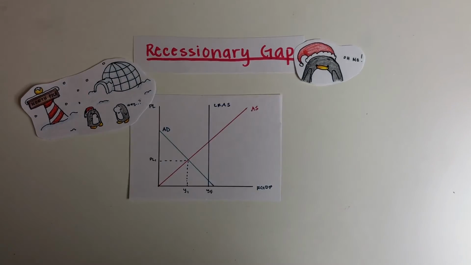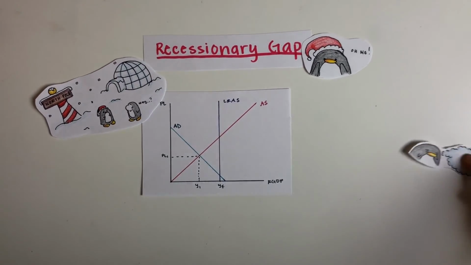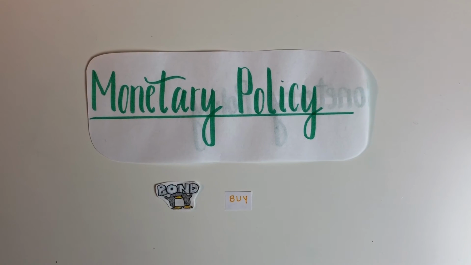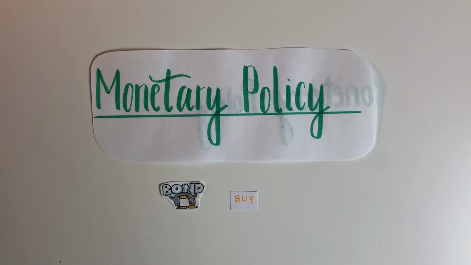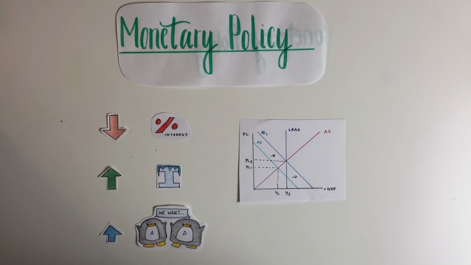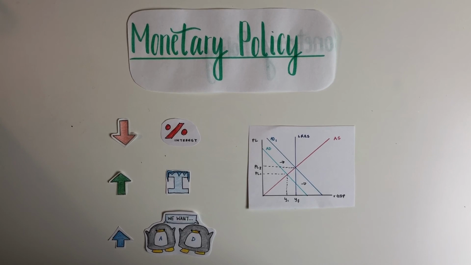Suppose the North Pole goes into a recession. Which monetary policy should the central bank use? Well, they should use expansionary policy by buying bonds, which would increase the money supply, and because of that, interest rates will decrease and investment will increase, thus shifting the AD curve to the right.